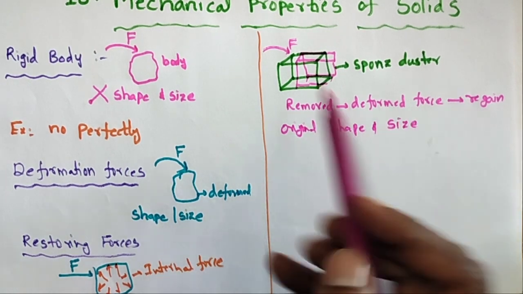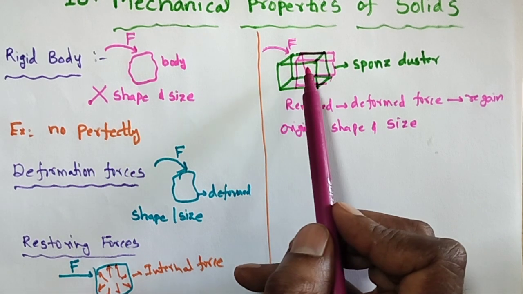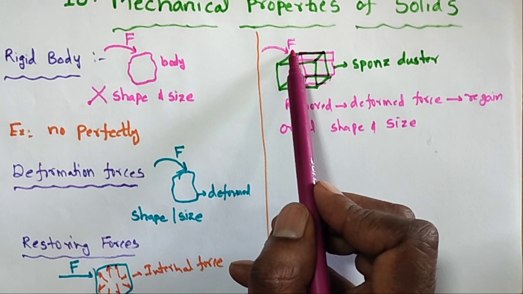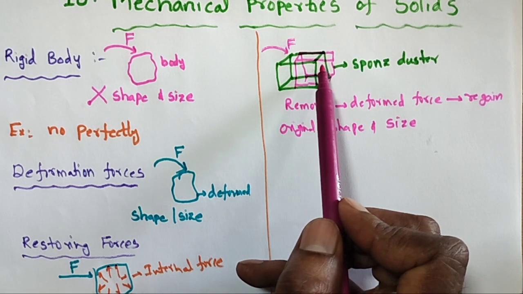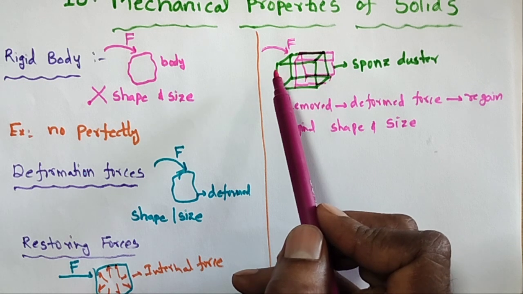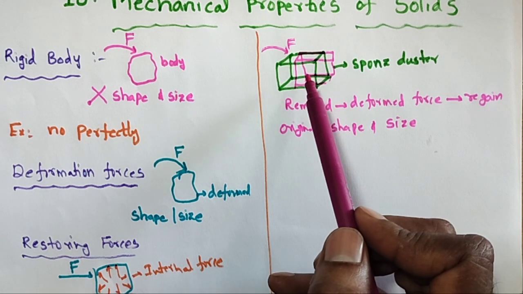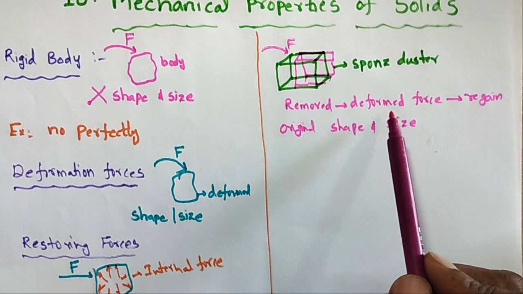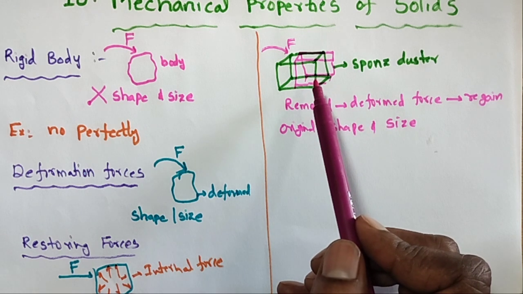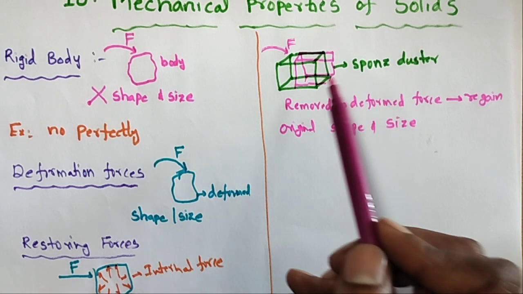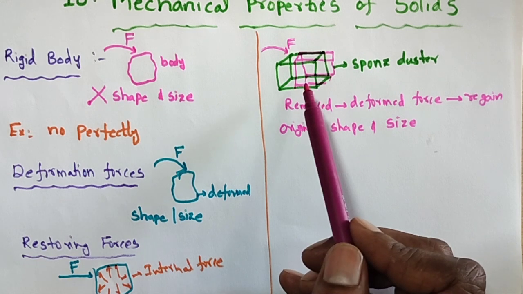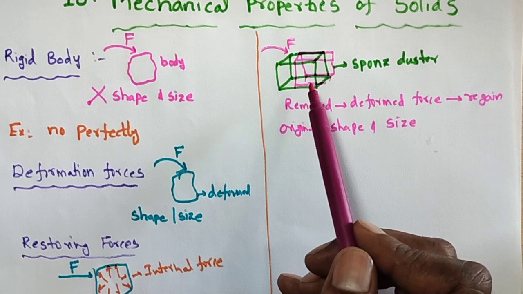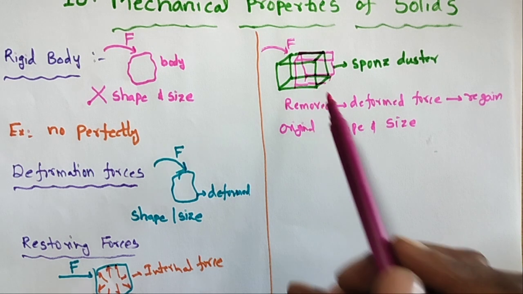What is the reason? When the deformation force is removed, the sponge duster comes back to its original position. The reason is that the restoring force is acting in the direction opposite to the deformation force. The deformation force and the restoring force act in opposite directions, but they are not an action-reaction pair. That is the important point.